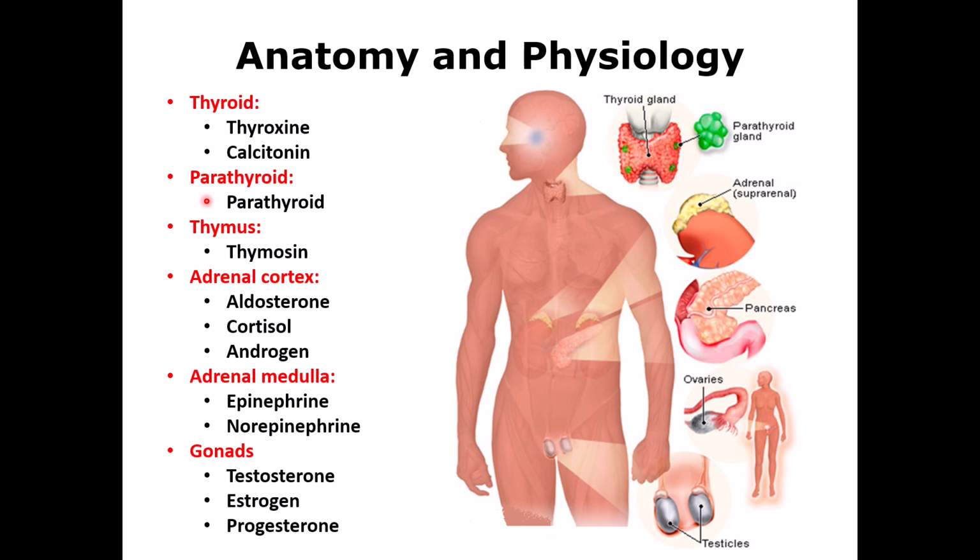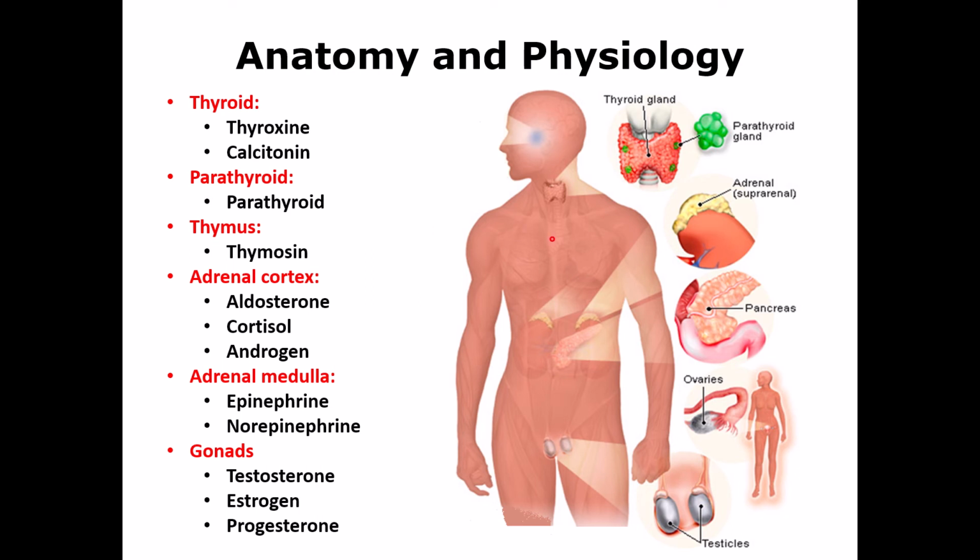So when the level of calcium goes down, the parathyroid hormone is released, and that will break down calcium from the bones, and that will cause release of calcium, and that increases calcium level, which is important for cardiac function, for skeletal and smooth muscle function, and the neurological function.